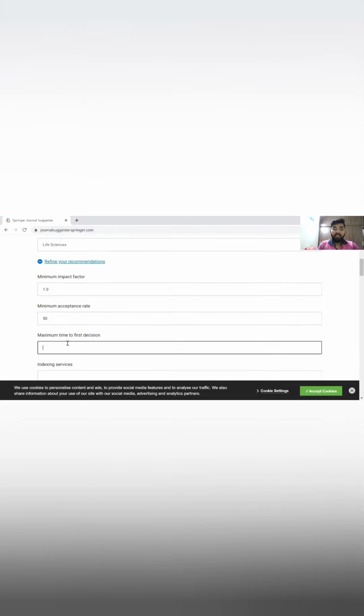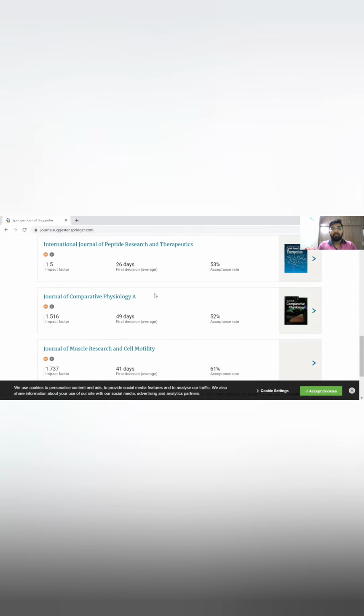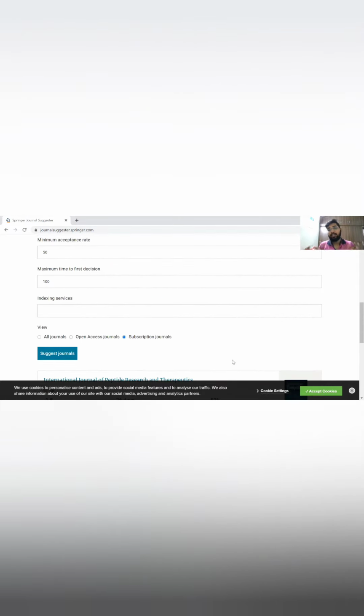So maximum time for first decision, they should say within 100 days. Like that, I can say whether I want open access or subscription journals. If I want subscription journals, then I will click suggest journals. So like that, it will come. See, 53% acceptance, 52%, 61% acceptance. So there are certain journals like that also. So I can refine my recommendations.